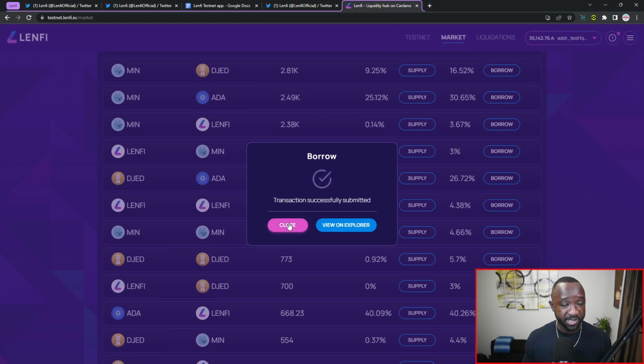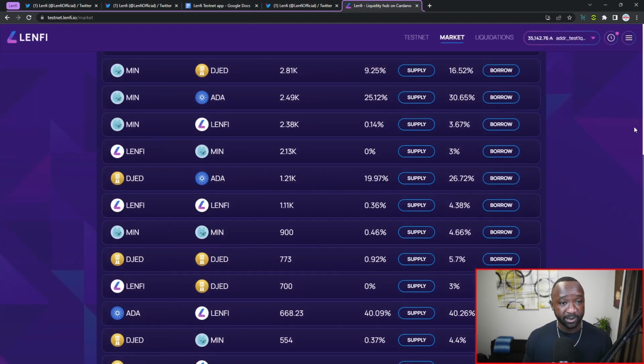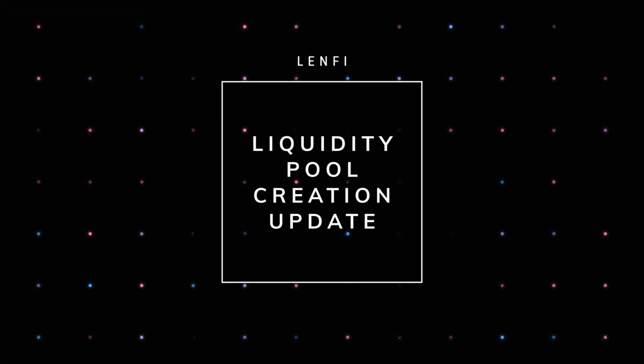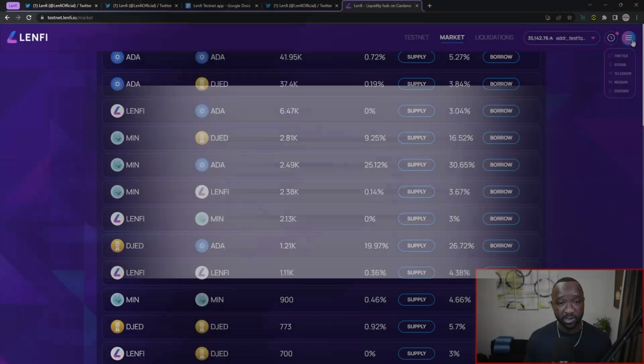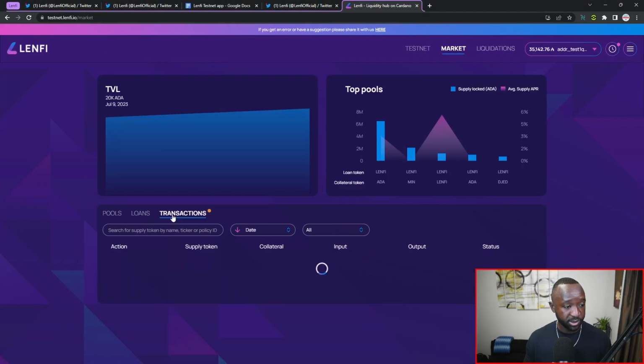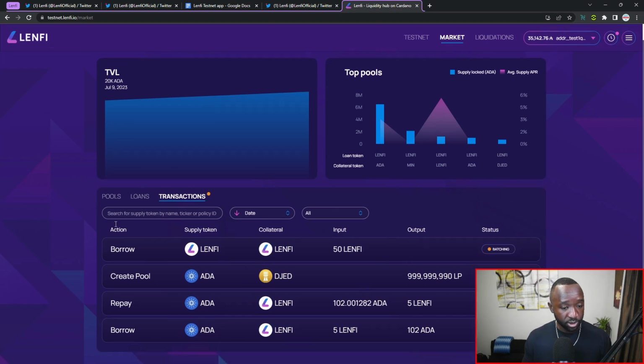So the borrow is now complete. And let's go ahead and see if we can actually see our pool, which was created. So I'm going to click on pending transactions. Let's see. Let me scroll up here, transactions. There we go. So I can see that the pool has been created, and I should now have 999 million of the LP tokens.